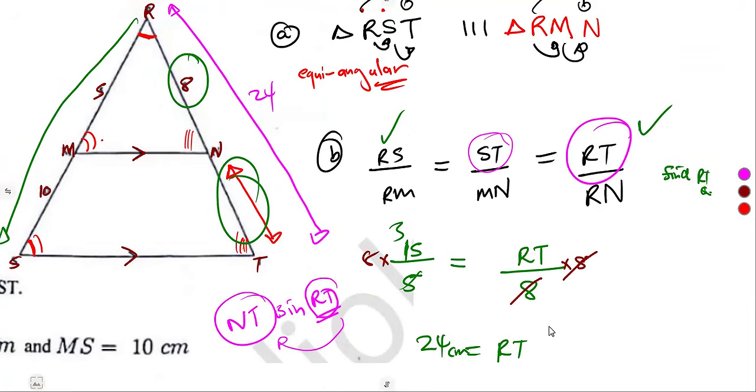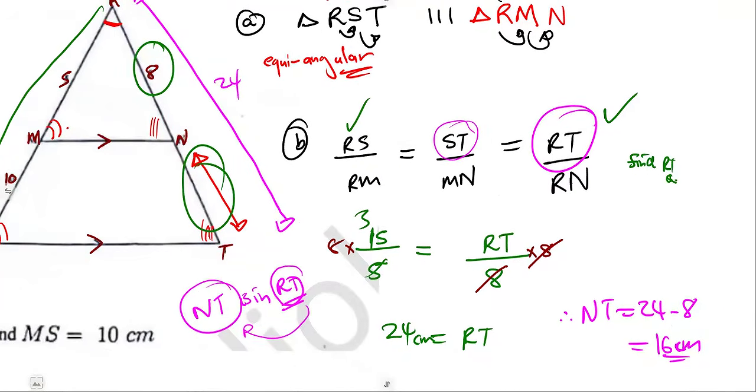It will be just a difference. Therefore NT is equal to 24 minus 8, which gives us 16 centimeters. That's it.